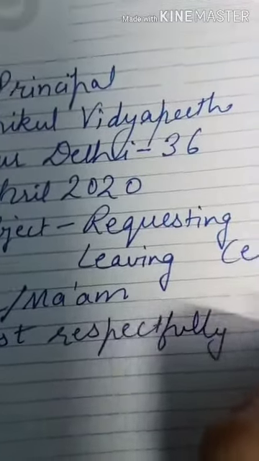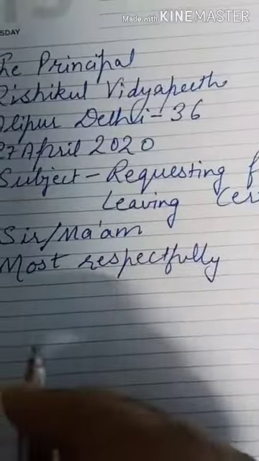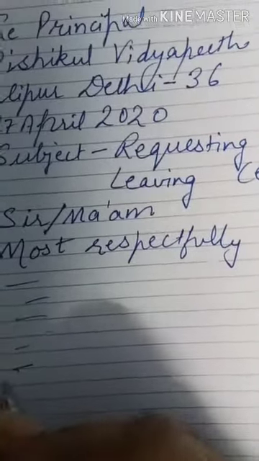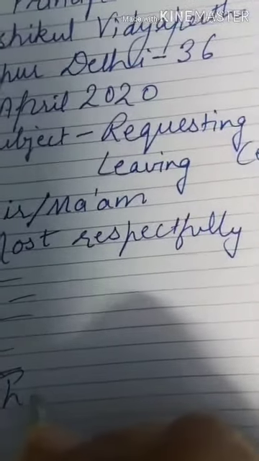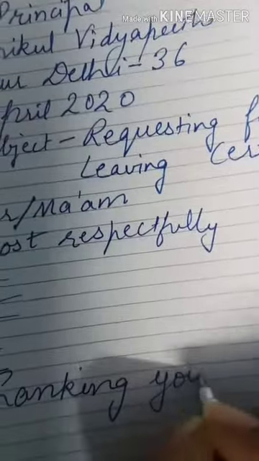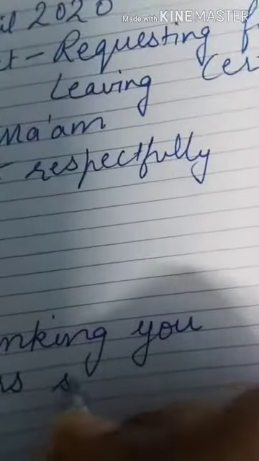In this way you will write: I wish to say that I'm a student of this class and I want to apply for SLC and all. Here you will write 2 paragraphs. Then after that you will end with 'Thanking you', and then 'Yours sincerely'.